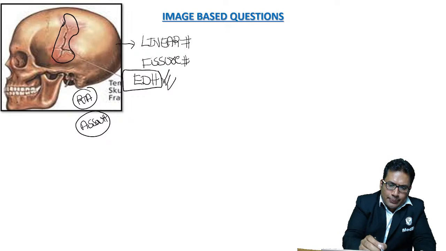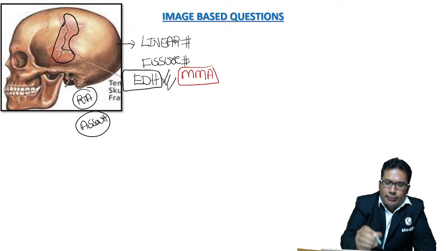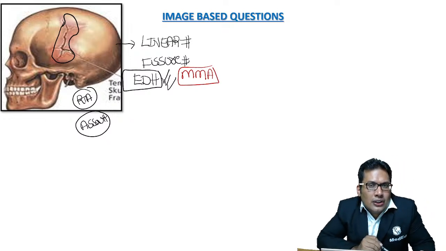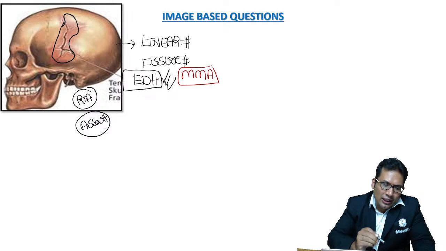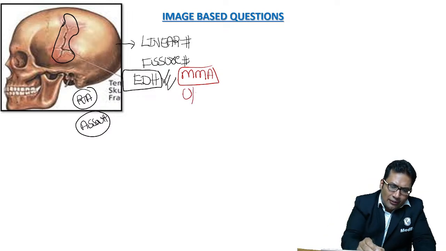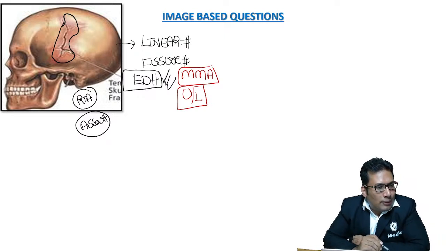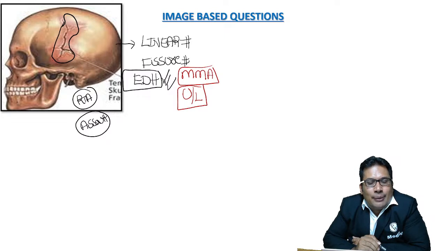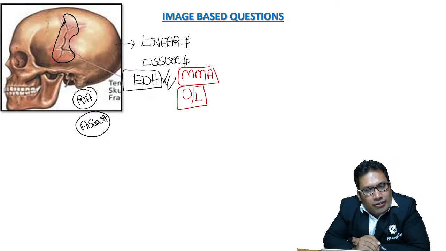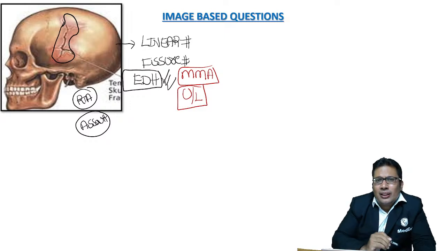Yes. EDH is because of bleeding from the middle meningeal artery, posterior branch. So the common site is the temporal bone. Pterion is the common site of linear fracture. And EDH is usually unilateral. Okay, good. Good answer. Good, beta. Shubham Sharma and Vikas Dhaka, you answered very well. So you are right. It is the middle meningeal artery. Correct answer. Very good.